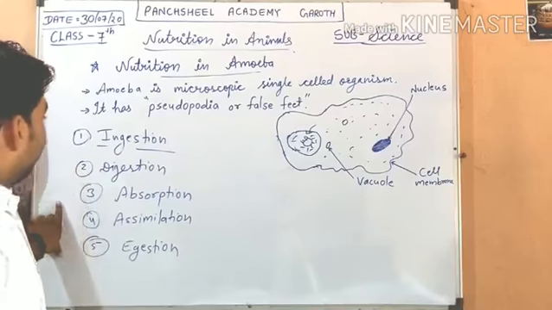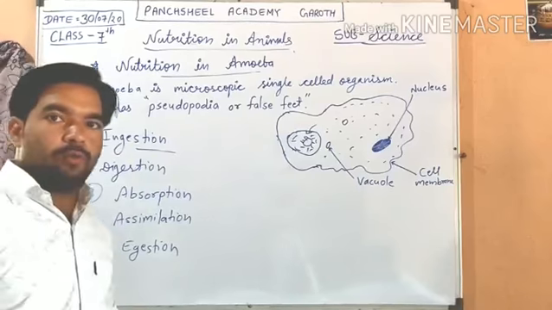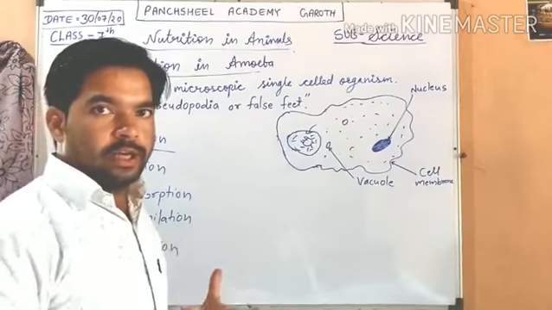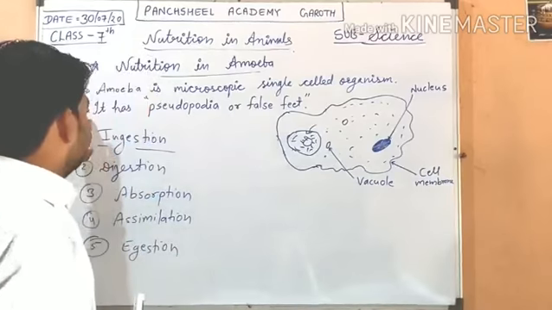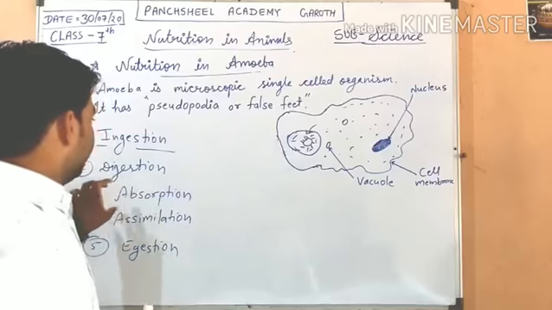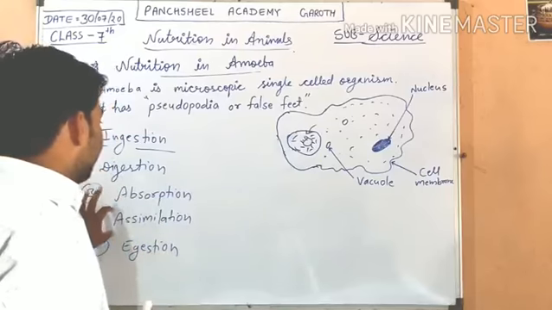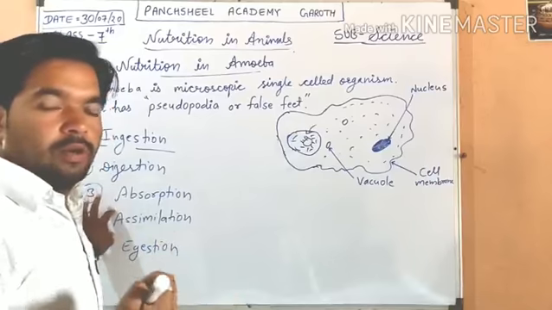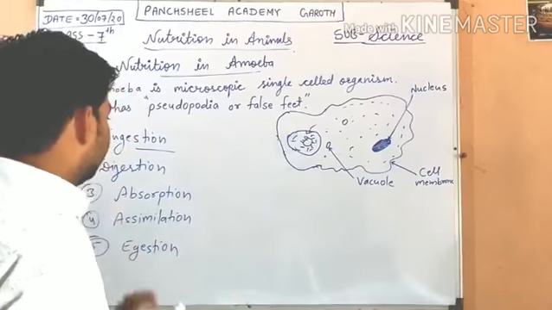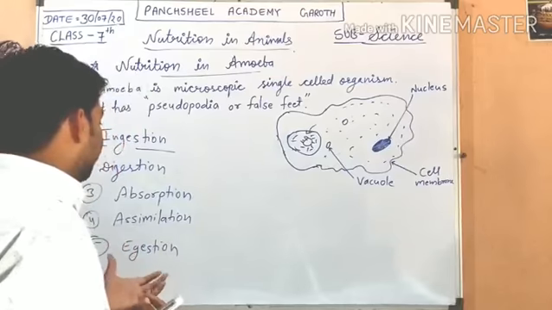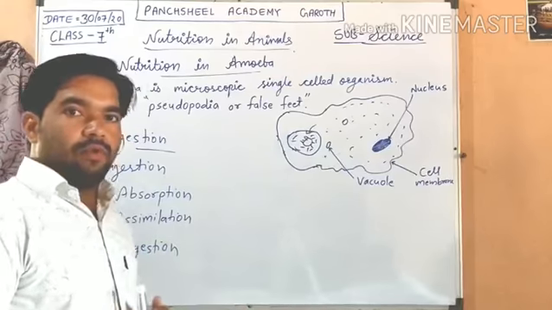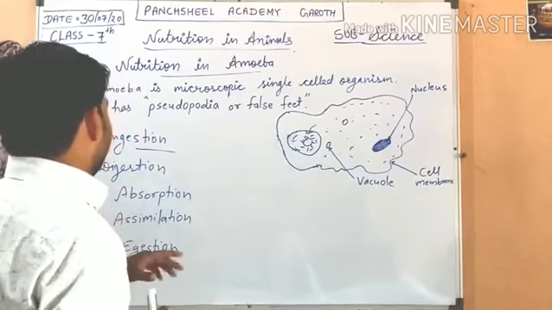As we human beings perform all these 5 main steps of taking nutrition, we ingest food in our body, we digest, we absorb the digested food, and after absorption, the assimilation process takes place in our body, and after that undigested food is egested from our body.